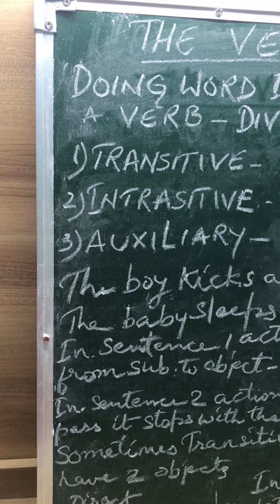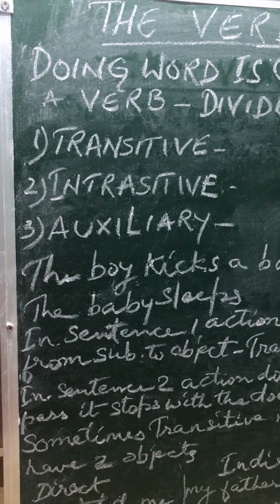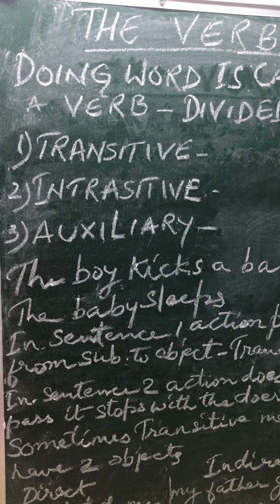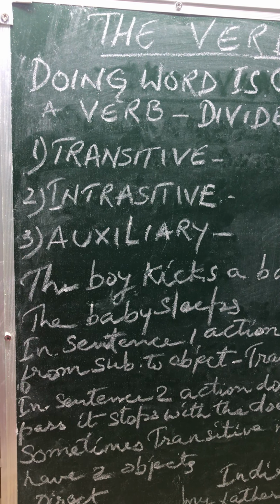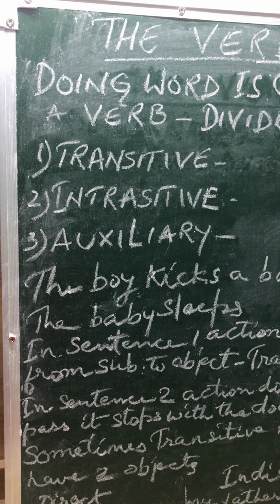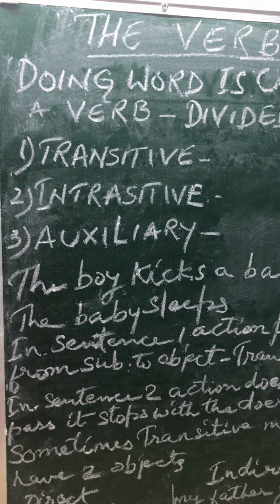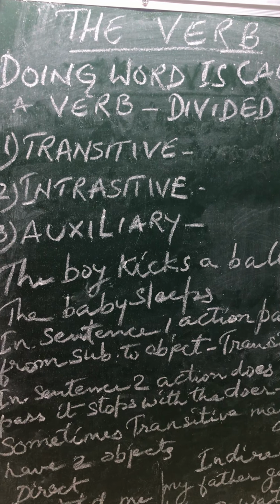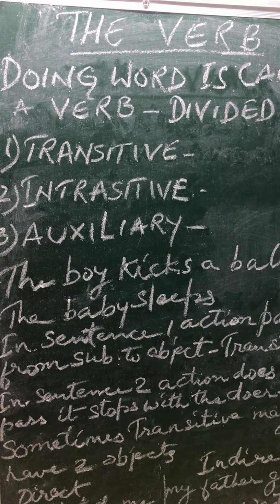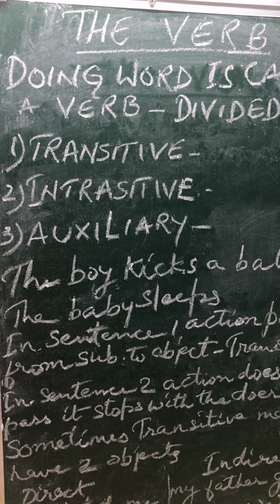Your book lies on the table. Lies is the verb. The fire burns dimly. The fire is the subject, burns is the verb, and dimly is an adverb. So there is no object.